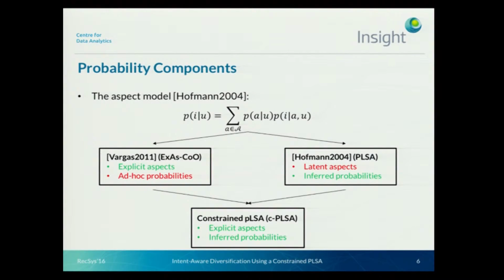In our method, we constrain three variables used by the PLSA model by setting probabilities to 0 if we don't have any explicit evidence that, let's say, an aspect is associated with an item. And as we said before, we believe that aspect models can be evaluated as recommendation algorithms.